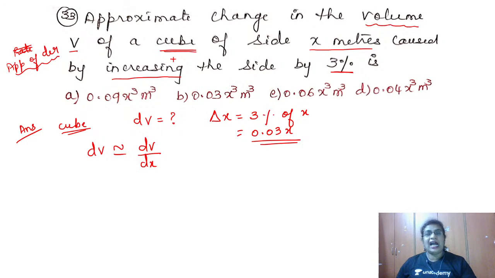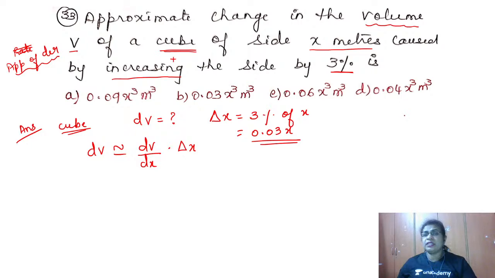We have only two: either the side will be asked or the radius will be asked. If they write the side, then it is dV by dx. So dV, that is the approximate change in the volume, is given by dV by dx into delta x.